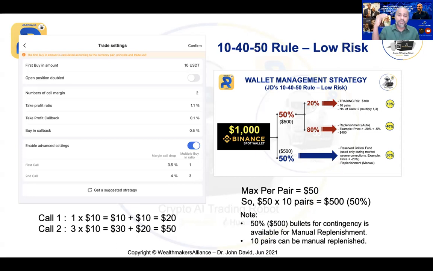So you use this bullet to go in and do manual replenishment. If you're doing the manual replenishment, you've got $500 there. If you divide by 10 pairs, you can do a manual replenishment of $50 for each of those pairs. So just imagine, the moment the market is rebounding and you do a manual replenishment, the market is going to rebound and you're going to close in profit. So that is basically how it works. Now, let me quickly get to the robot and show you exactly how to do this.